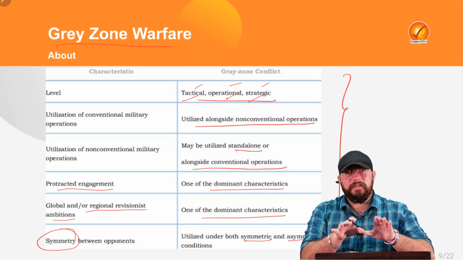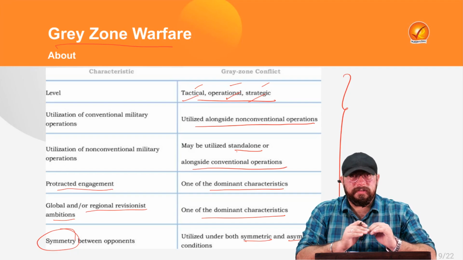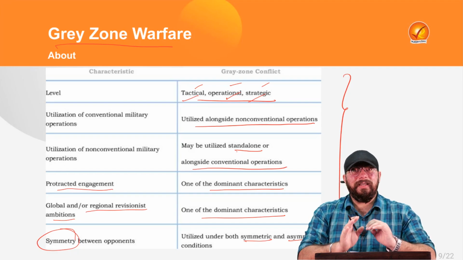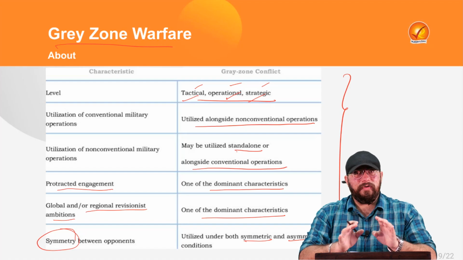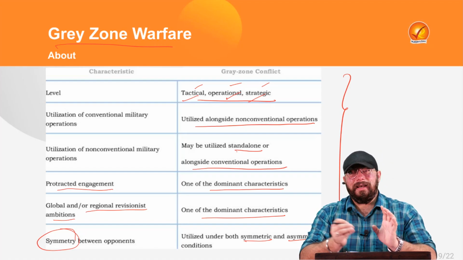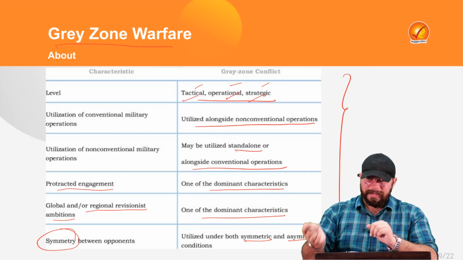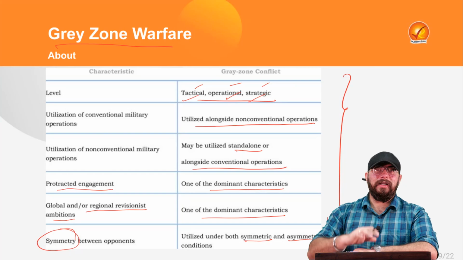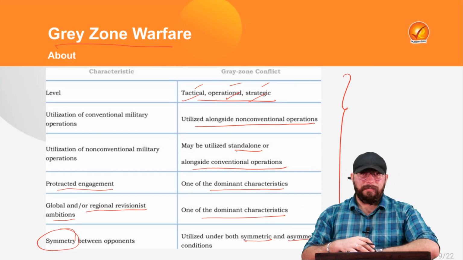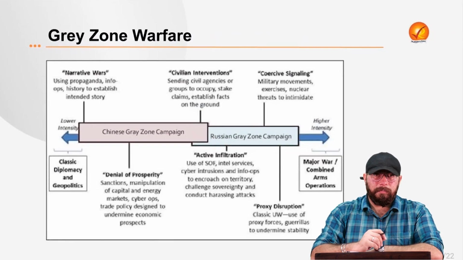Symmetric means when both the parties, both the countries which are in warfare, they are equals, right? Asymmetric means they are not equals. So symmetric means your US and Russia. Asymmetric means US and let's say a very, very small country like Rwanda, Uganda, right? So that is asymmetric. So this gray zone warfare can be utilized in both the conditions. Now let us understand this gray zone warfare with the help of certain examples.